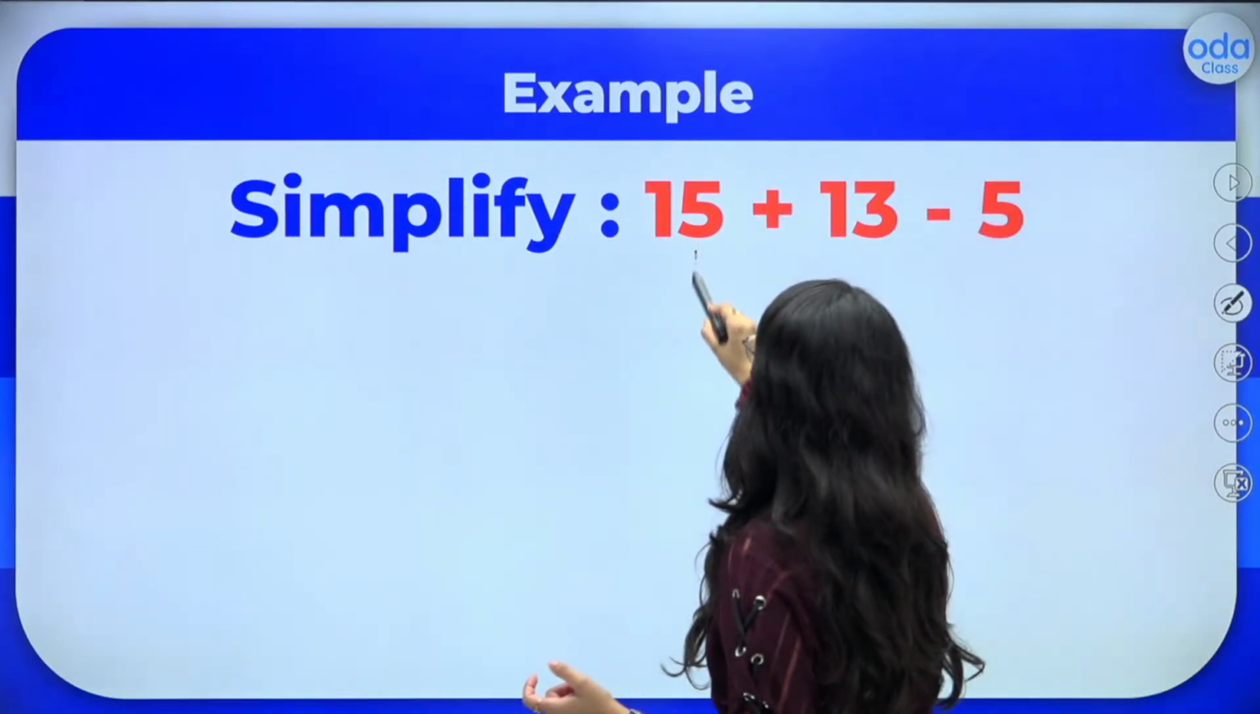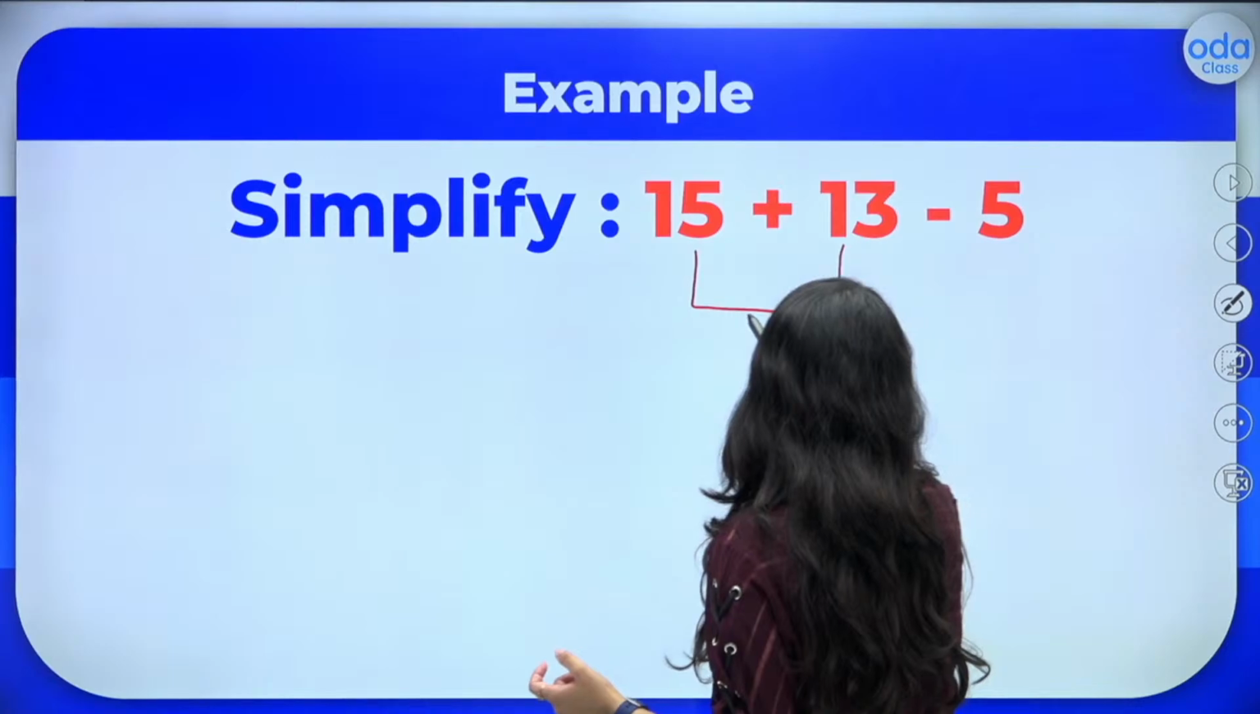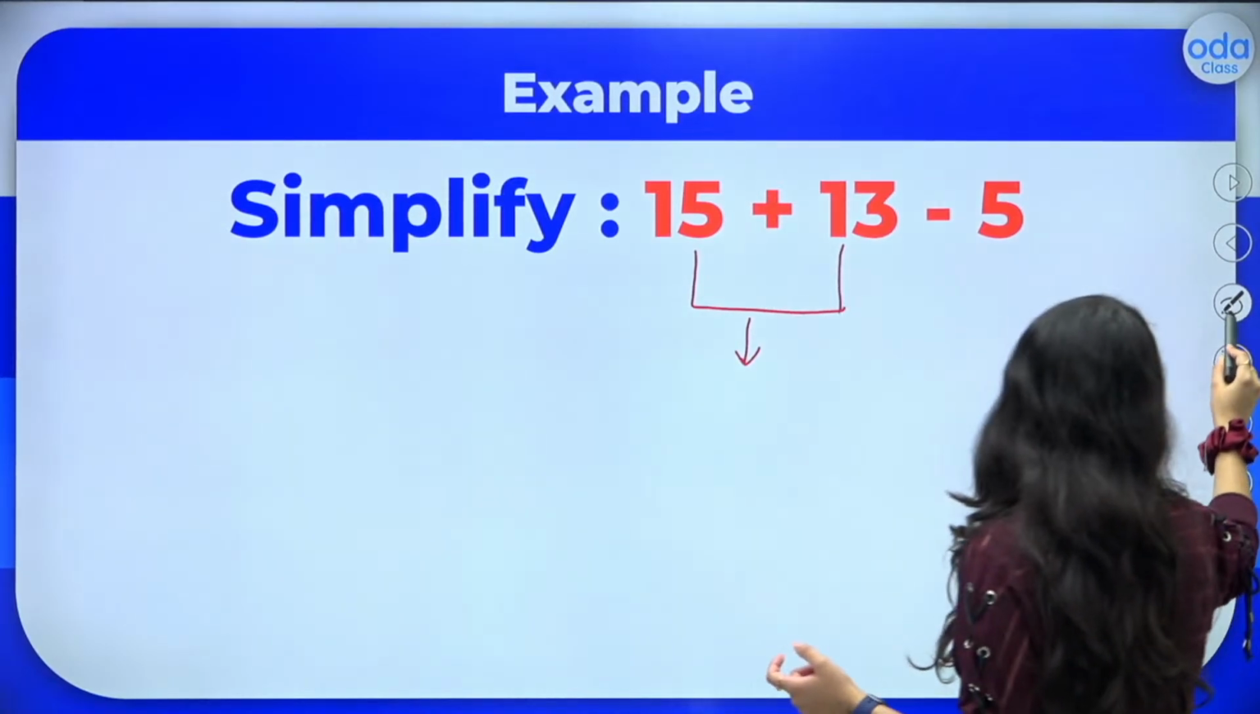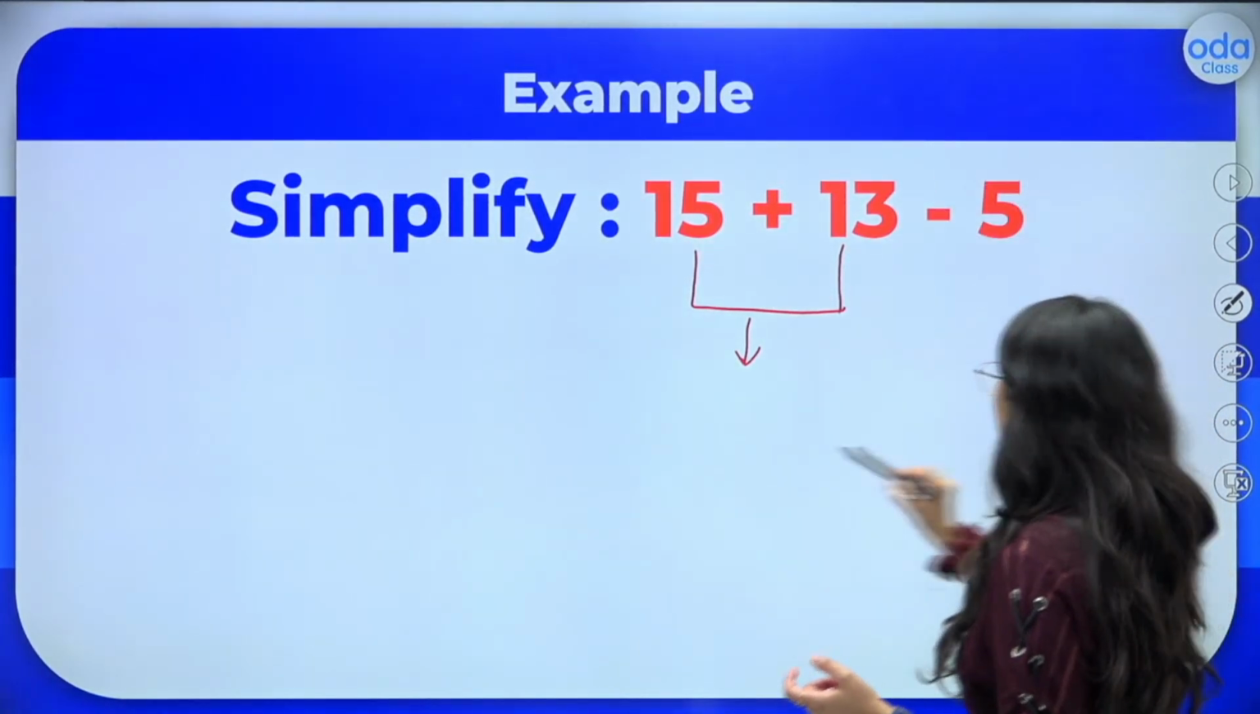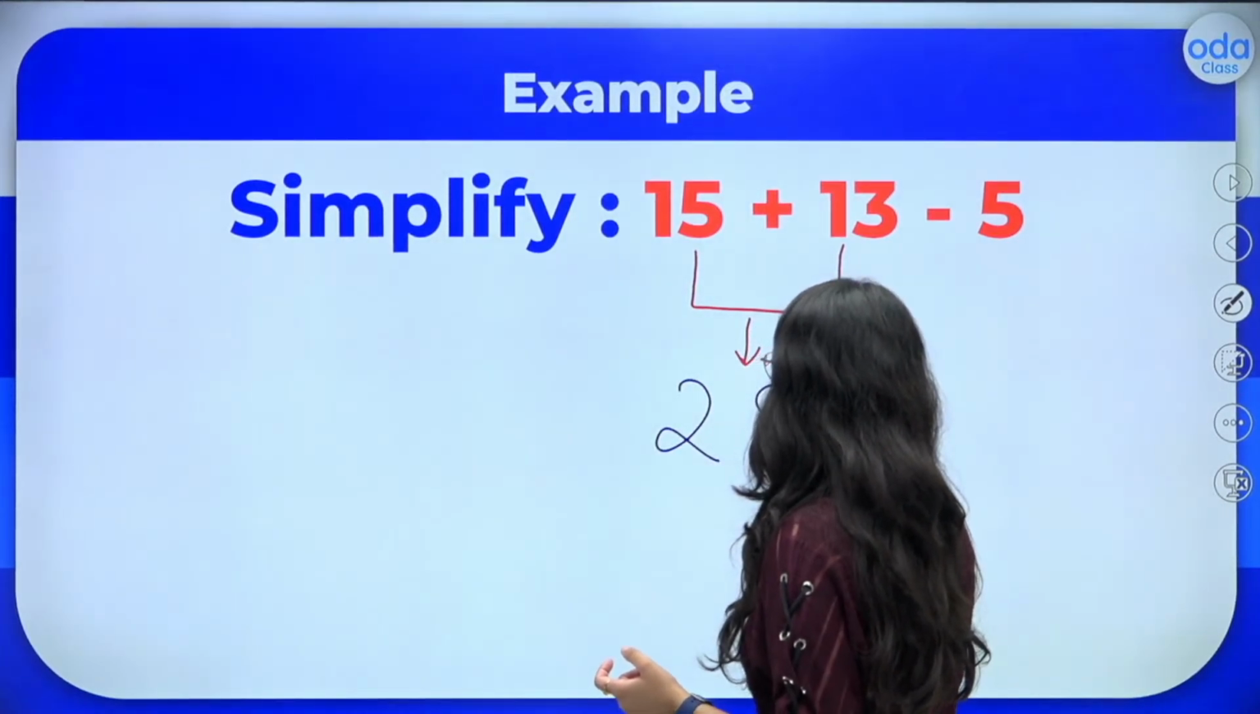Let's first add 15 and 13 together. So what do we get? What is 15 plus 13? It is 28. We get 28 over here.